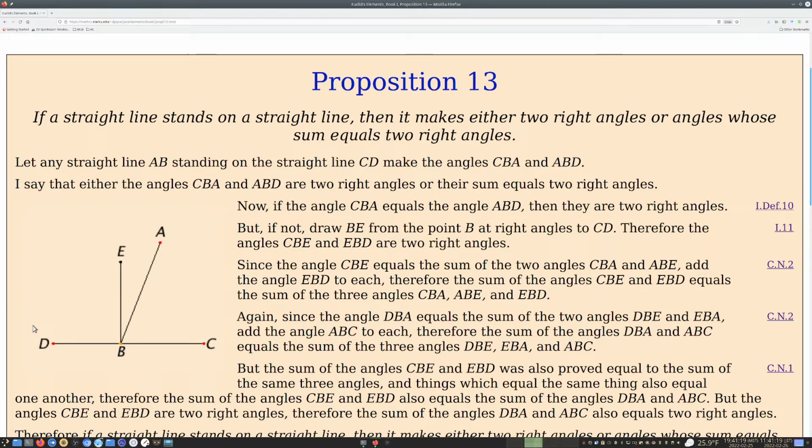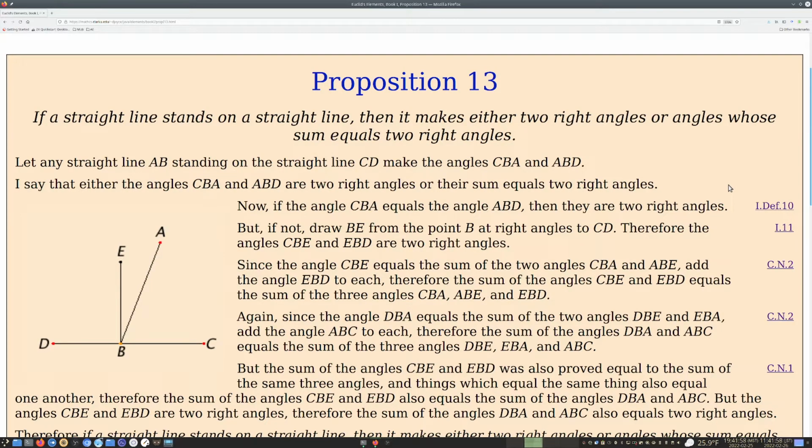Now if the angle CBA equals the angle ABD, then they are two right angles, and that we assume to be true axiomatically, which is why it's citing definition 1.10. But if not, draw BE from the point B at right angles to CD. Therefore, the angles CBE and EBD are two right angles. Since the angle CBE equals the sum of the two angles CBA and ABE, add the angle EBD to each.